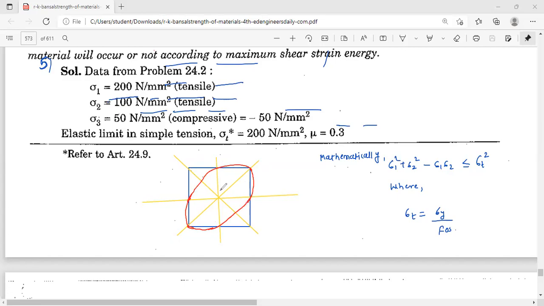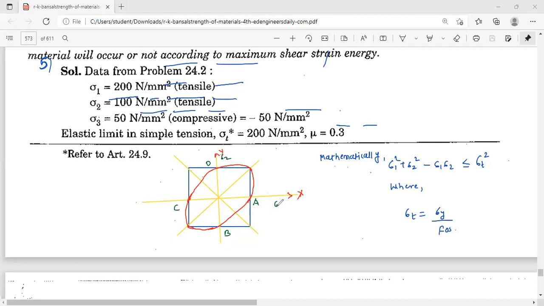Okay, you draw this ellipse shape correctly. So this is our y-axis, this is our x-axis, and in that, this is A, B, C, and this is D point.